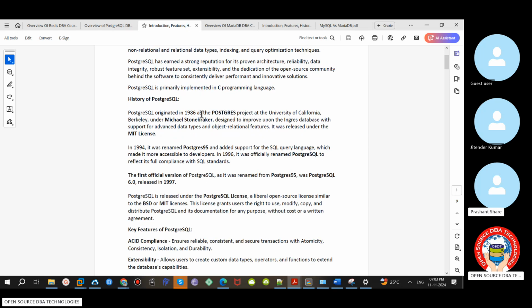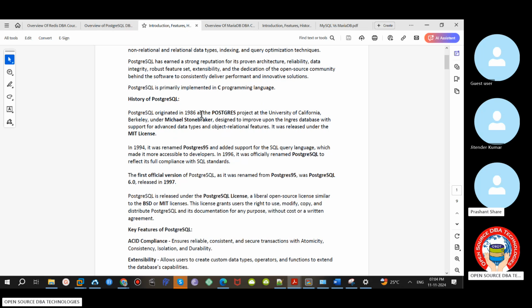Okay. Coming to history of Postgres. Basically, this Postgres initial name was Ingres. So this was introduced by Michael Stonebraker. He is the original founder of PostgreSQL in 1986. But that time name was Ingres. Later they have renamed to Postgres, then Postgres 95, then later they have renamed to PostgreSQL.